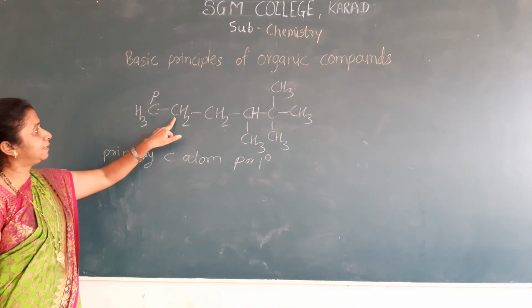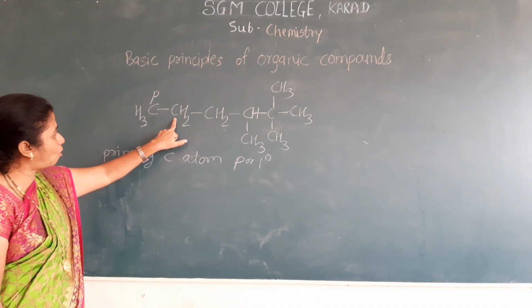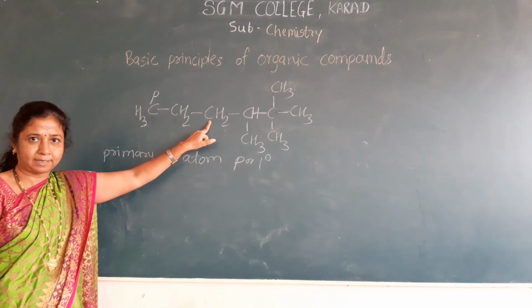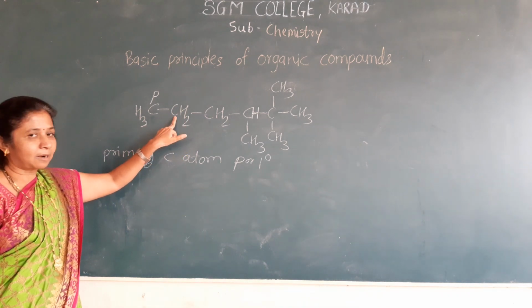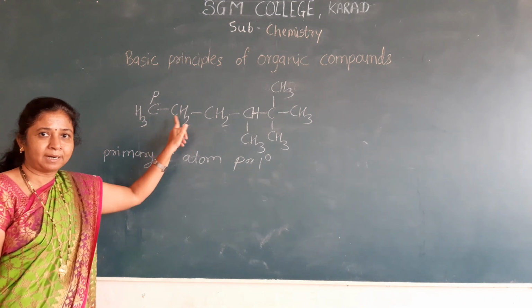Now this is the next carbon atom. This carbon atom is bonded with this carbon atom and this carbon atom, two different carbon atoms.